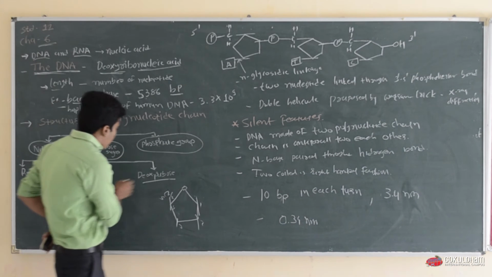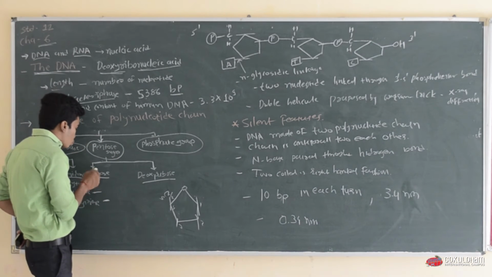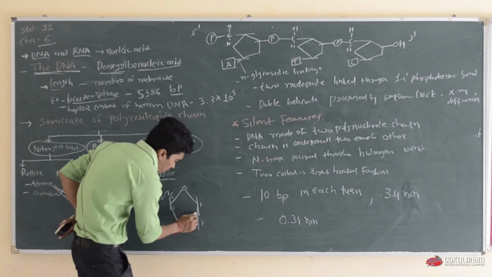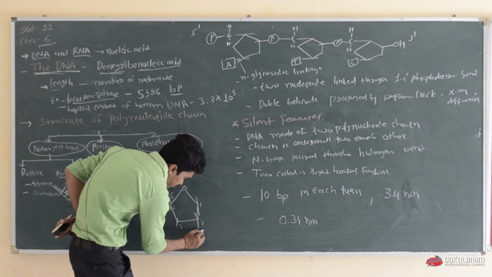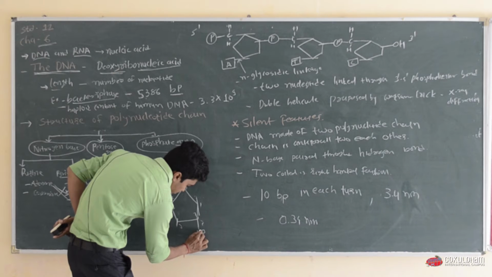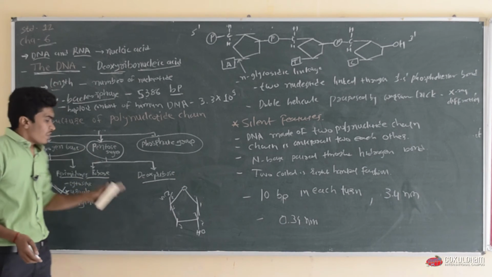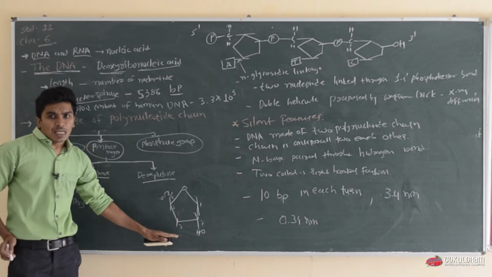The basic difference between ribose sugar and deoxyribose sugar is that one oxygen is absent in deoxyribose sugar, where it is present in ribose sugar.